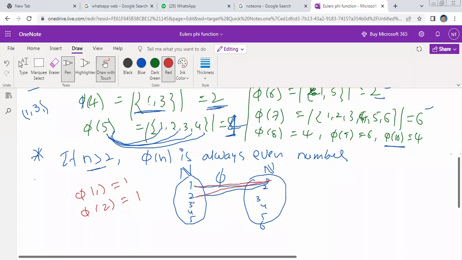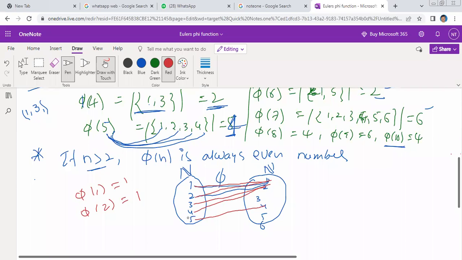Then what is phi of 3? Can you imagine phi of 3? Phi of 3 is equal to 2 elements, 1 and 2. Number of elements are 2. Phi of 4? Among 1, 2, 3, how many elements are there? 2 elements, 1 and 3. Phi of 5? 4 elements. It's enough. Let me see.